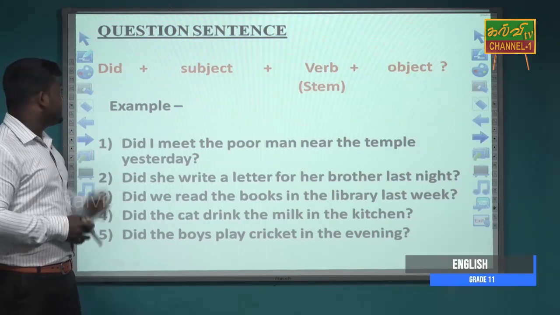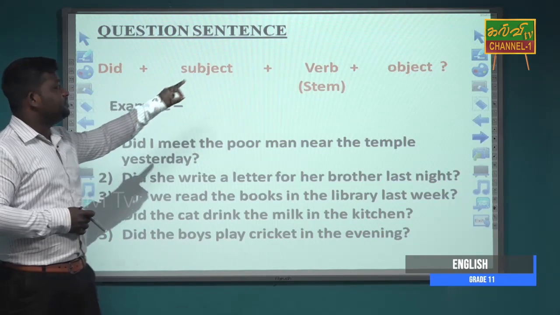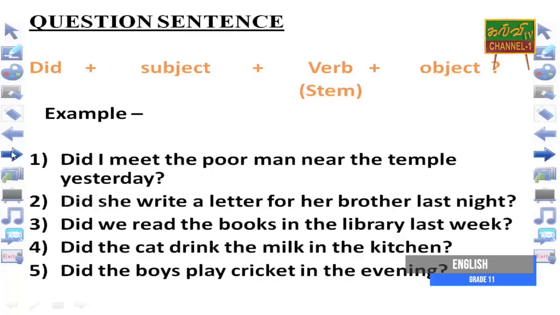Here we are using did plus subject plus verb plus object. We are using did in front of the subject. So, if you look at the examples, did I meet the poor man near the temple yesterday? The question mark. Because it is a question sentence, a question structure, we should use a question mark.